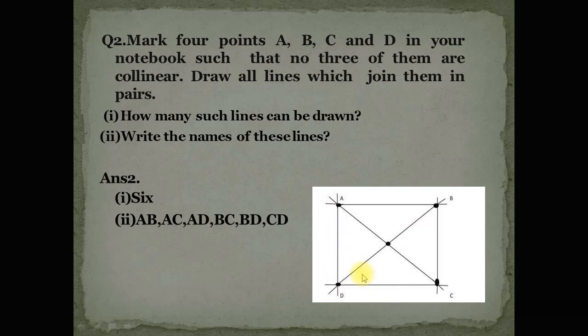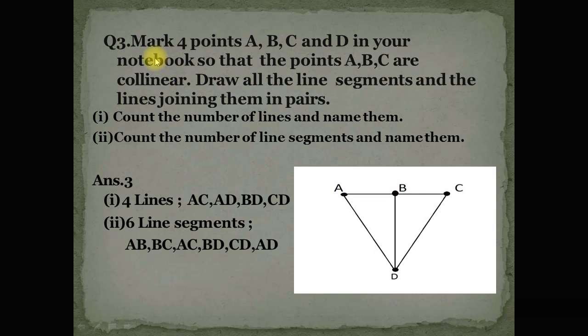Now the third question, mark 4 points A, B, C and D in your notebook so that the points A, B, C are collinear.